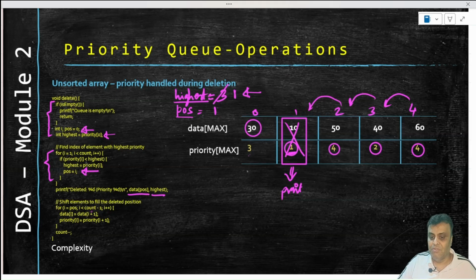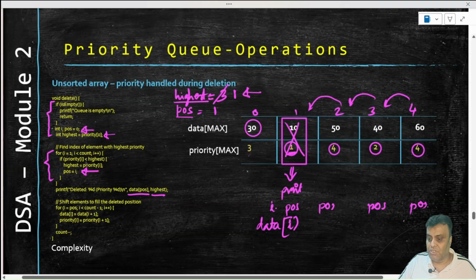How will we do it? We will run a loop from position. Position is pointing here, so we will run a loop from position less than count. So position will go from here to here to here to here, and each time, position is basically the value of I. So it starts from position, so I equal to position, and then I plus plus. So it shows that position is increasing, and all we are doing is saying I plus plus to move forward.